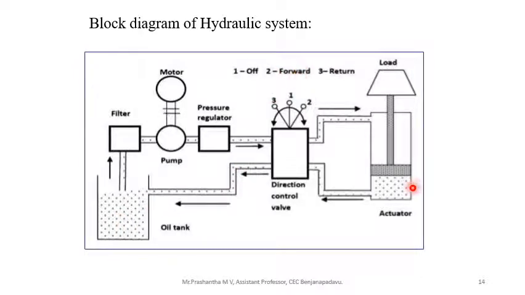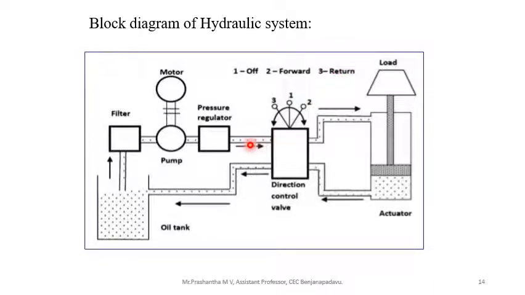In forward position, the piston will move up and lift the weight. Once the forward option is over, the piston will come back to its original position. That will happen in the third position, that is return.